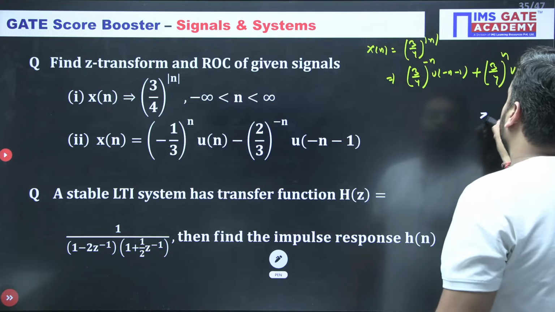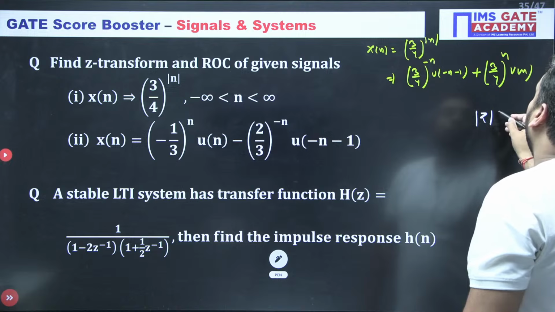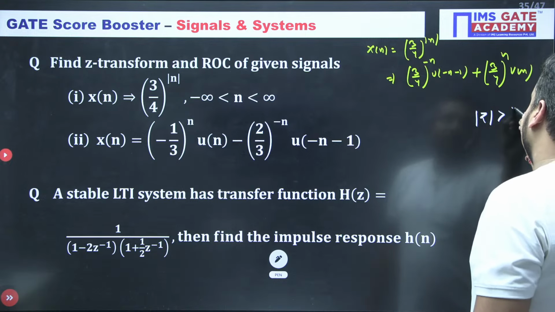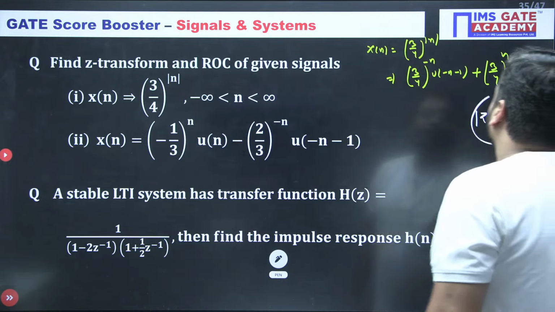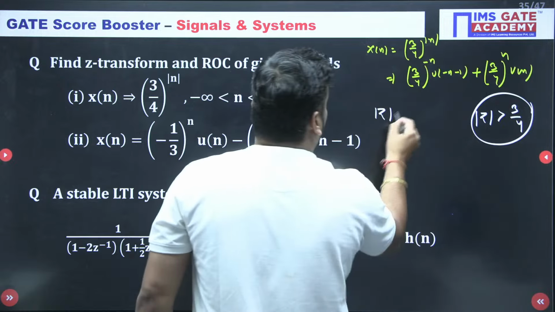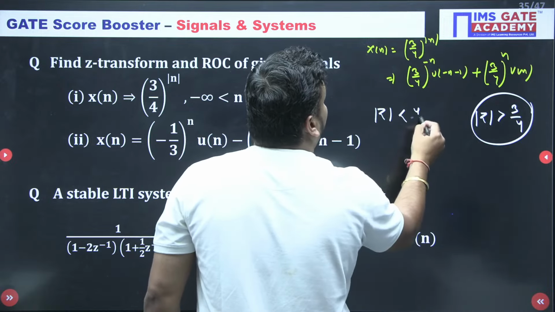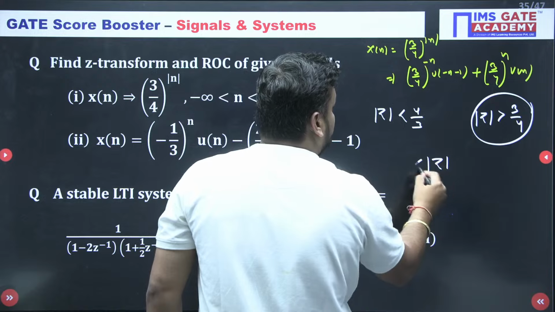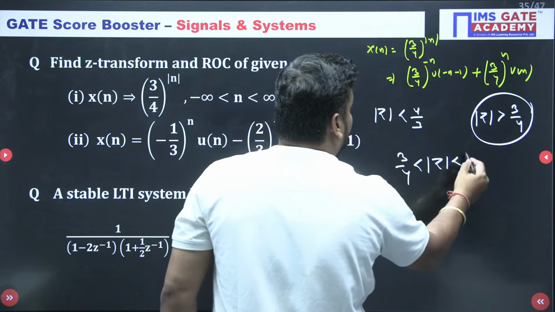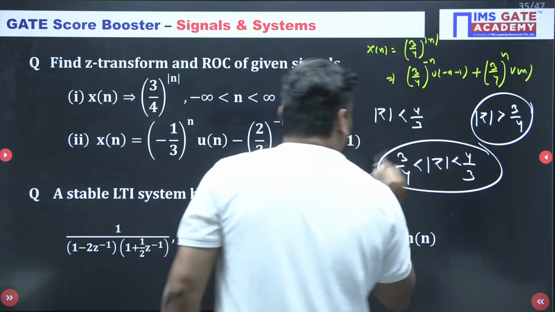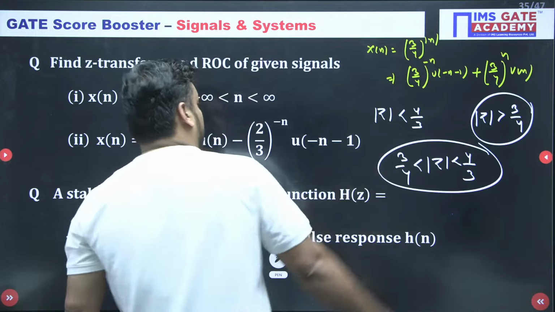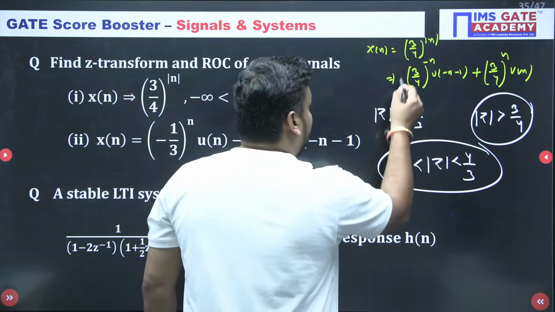And do you know its ROC is? Mod of z is greater than 3/4. And do you know here is mod of z is less than 4/3. So ultimate ROC is mod of z is greater than 3/4 and less than 4/3. Yes, this is the common ROC. Yes sir.